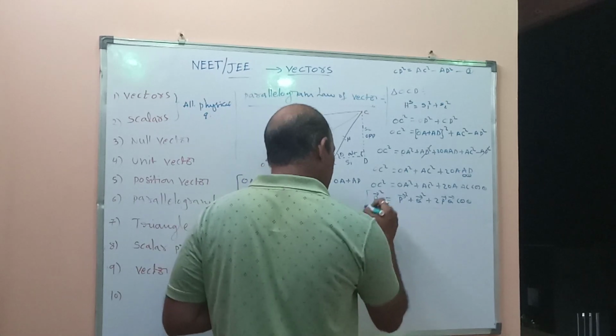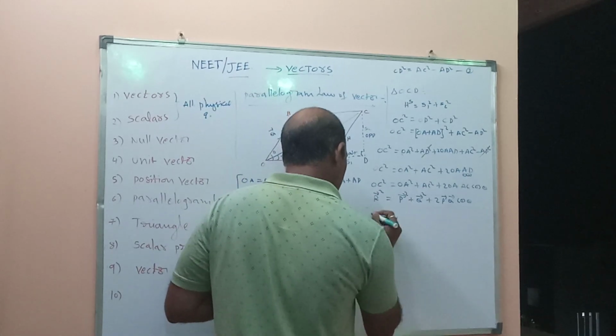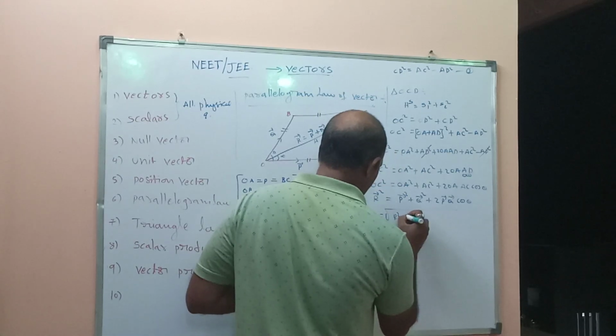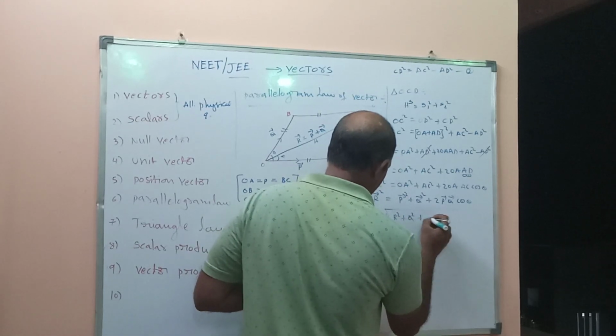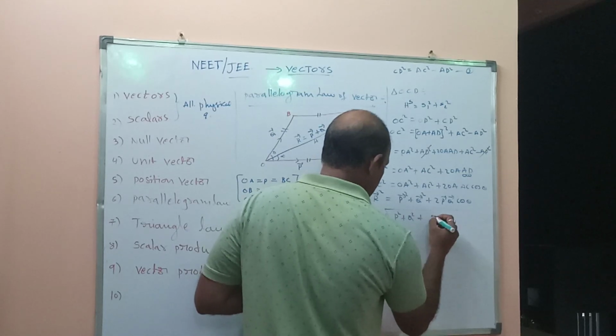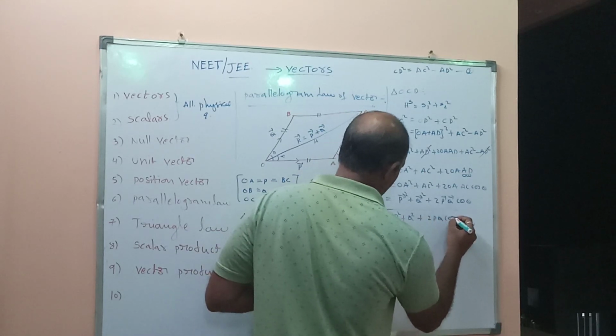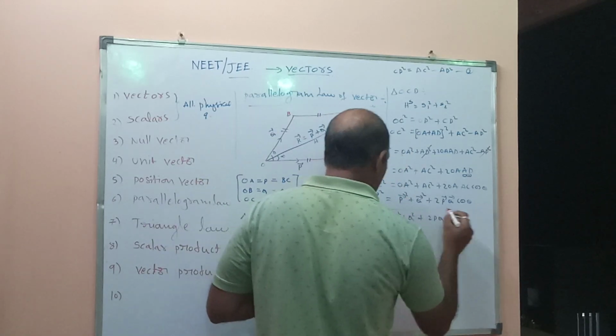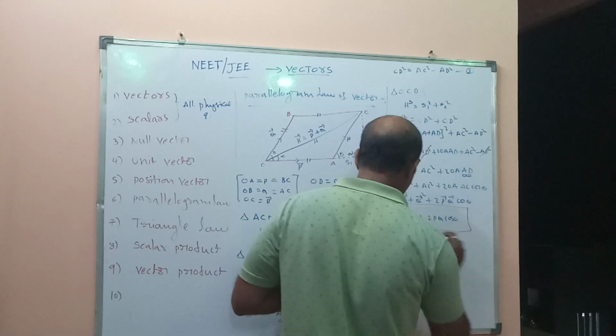Finally, R equals the root of P square plus Q square plus 2PQ cos theta. So this is the resultant magnitude.